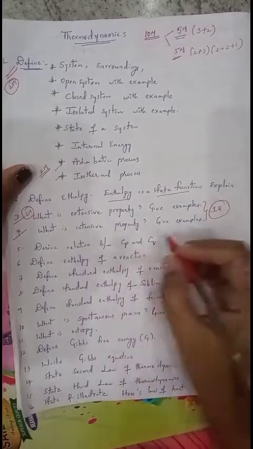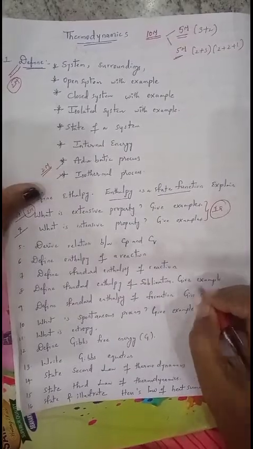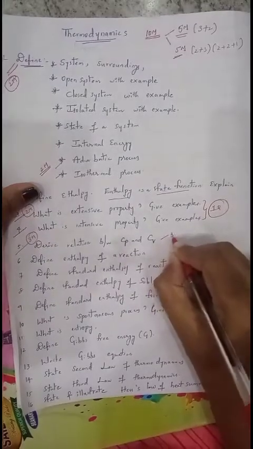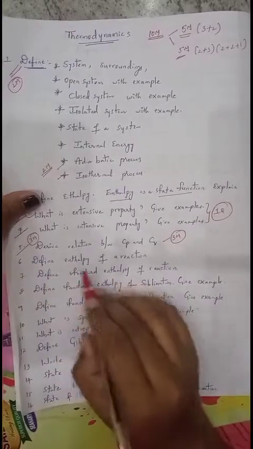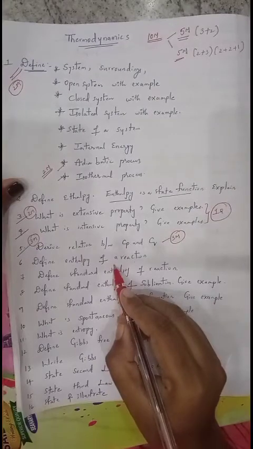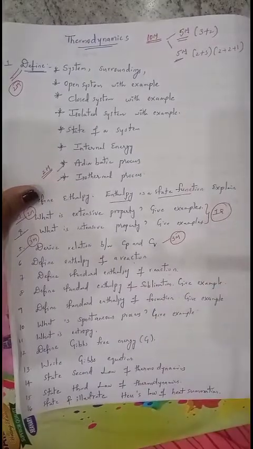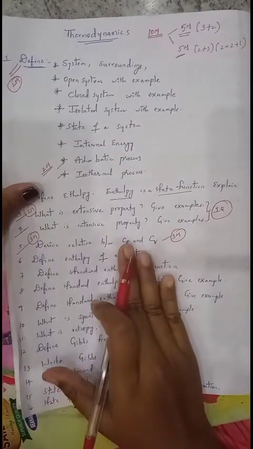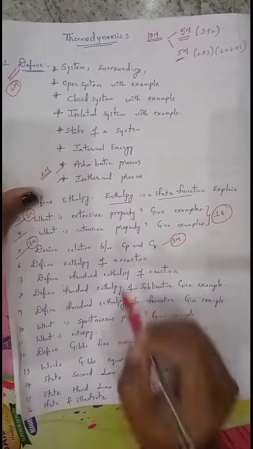Between Cp and Cv there is a relationship, and I have explained it according to the derivation. That derivation is important for 3 marks, so the relationship between Cp and Cv is an important question for 3 marks. Next, define enthalpy of a reaction. I have already given this, and it is a repeated question which is important for 2 marks. Next, define standard enthalpy of a reaction. Standard enthalpy of reaction is when a reaction takes place at standard conditions like standard temperature and pressure.